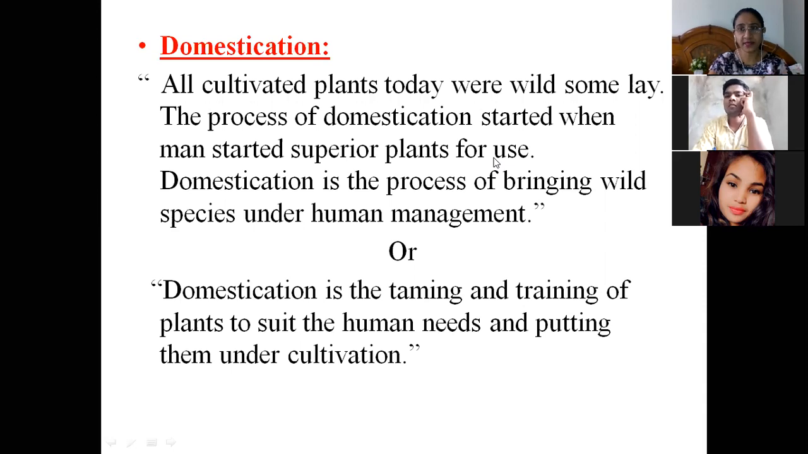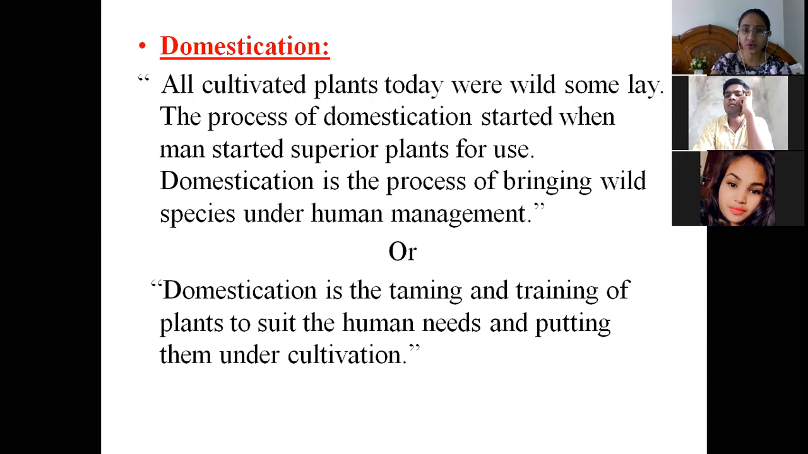When man started doing agriculture for fulfilling his own needs like food, shelter, medicine and other aesthetic values, then domestication started. The definition of domestication is the process of bringing wild species under human management. When humans started cultivating crops for their own day to day use, thereby bringing their wild crops under human management, it is called domestication.